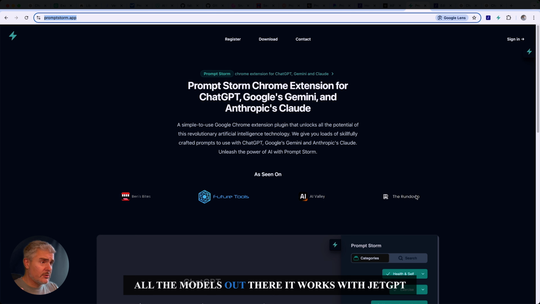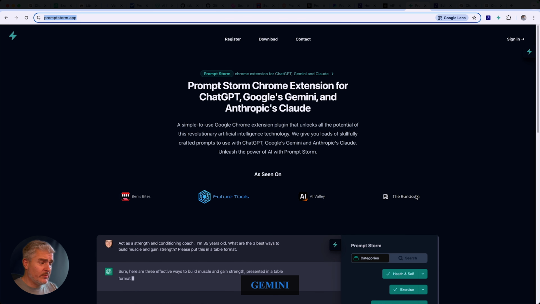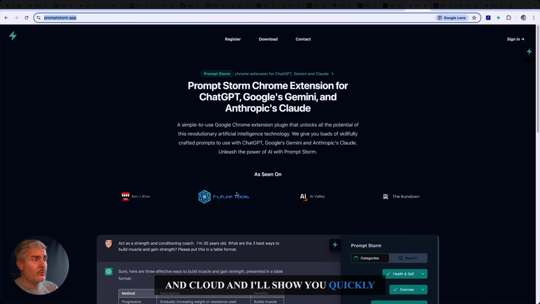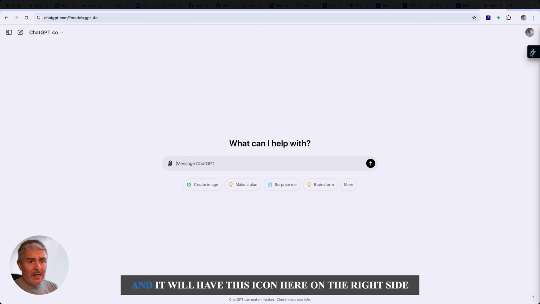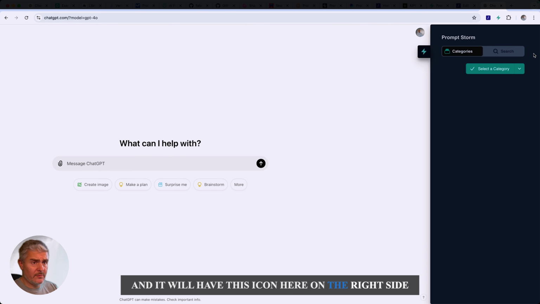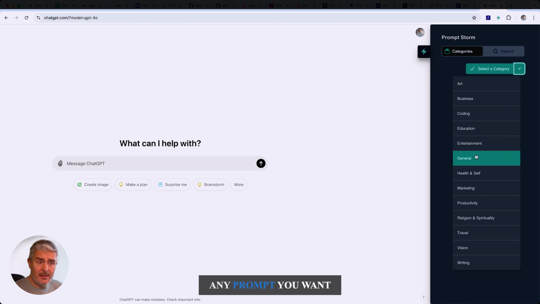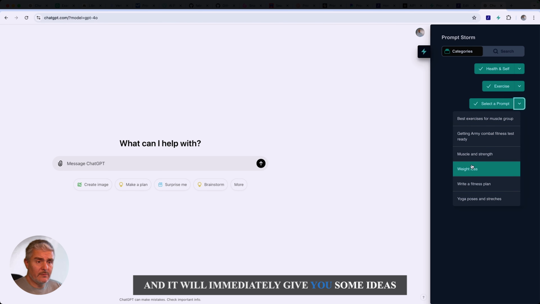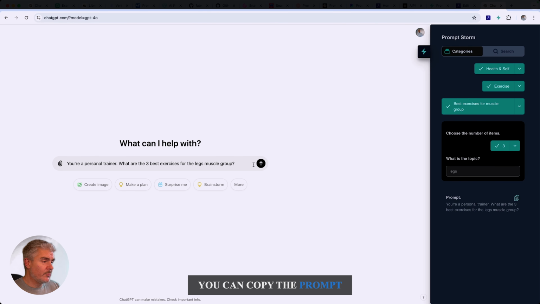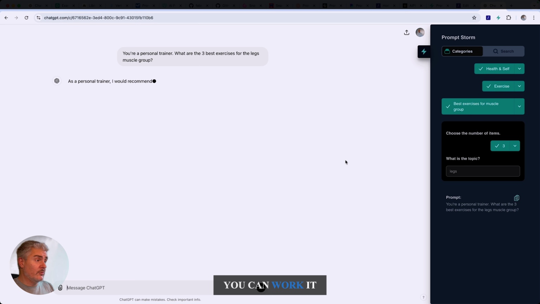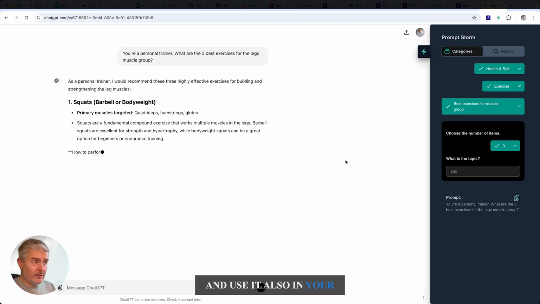The last tool on my list is PromptStorm. It's a Chrome extension for all the models out there. It works with ChatGPT, Gemini, and Claude, and I'll show you quickly how it works. It will have this icon here on the right side. So from here, you can select any prompt you want, and it will immediately give you some ideas. You can copy the prompt, and from here, you can work it and use it also in your ChatGPT.